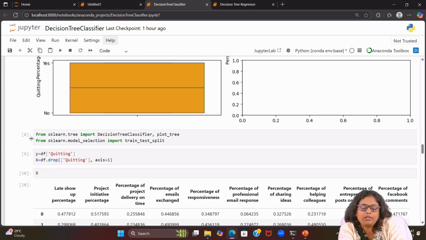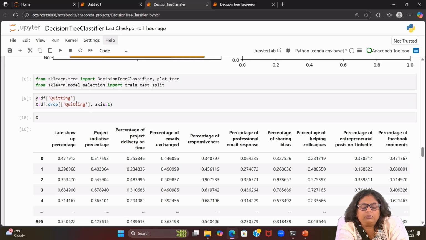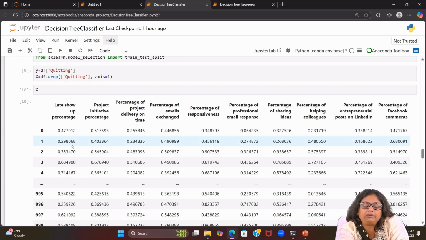Okay, now next what we are doing, from sklearn.tree we are importing DecisionTreeClassifier and plot_tree. And second, from sklearn.model_selection we want to import train_test_split. Now X, I am keeping all the columns and dropping the quitting column. Quitting is my target column, and here y, I am keeping only the quitting column, that is my target. So X and y I have defined here.